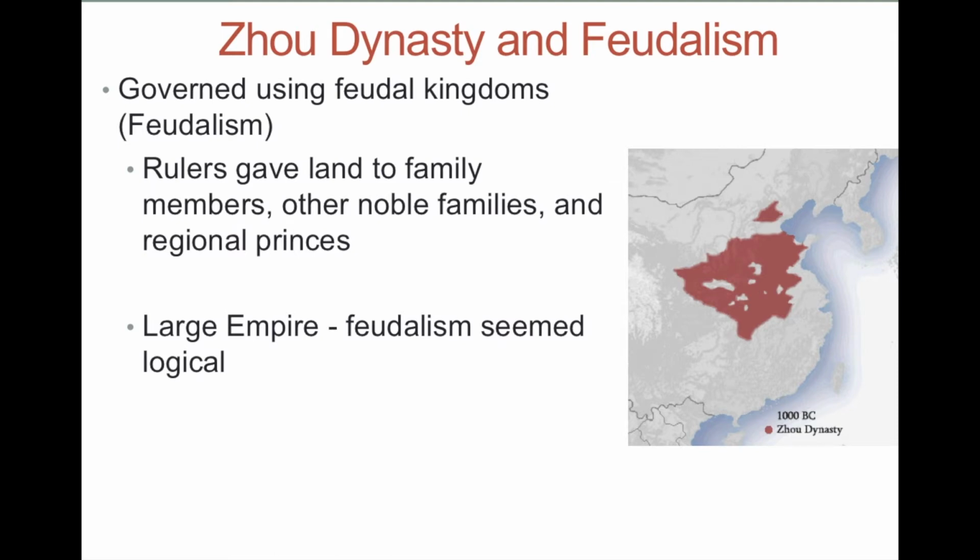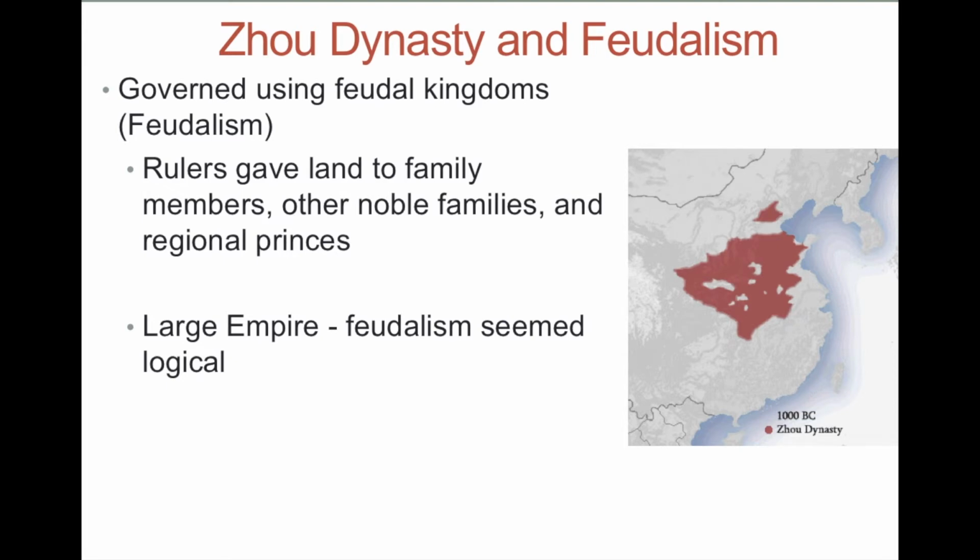In the ideal world, the emperor gives people land, and then they tax the people living on the land. They use the taxes to create military troops, and the troops would effectively protect the people. But unfortunately, because the empire got so large and you don't have transportation like in Rome or Persia, communication breaks down and ultimately it's unstable.